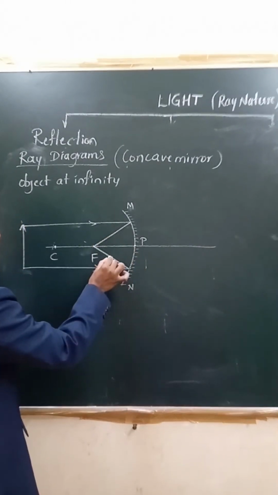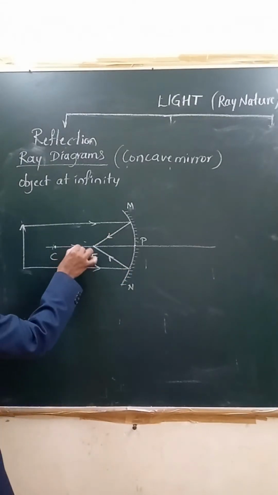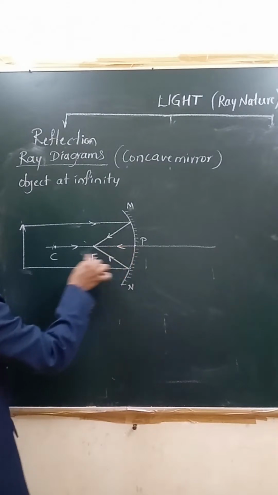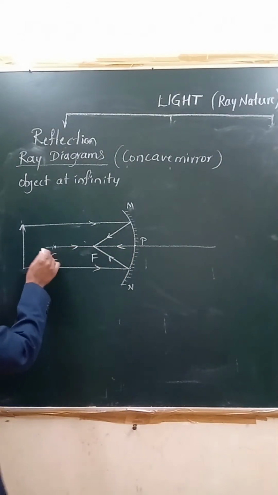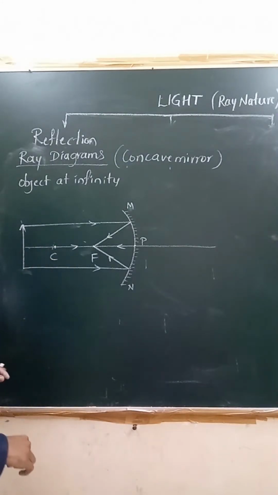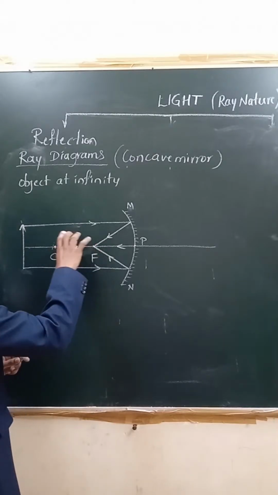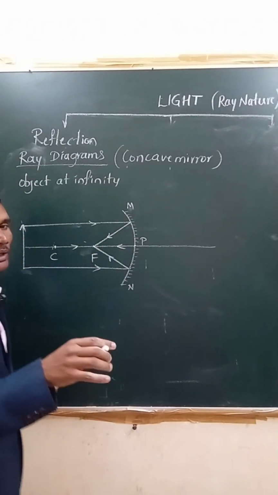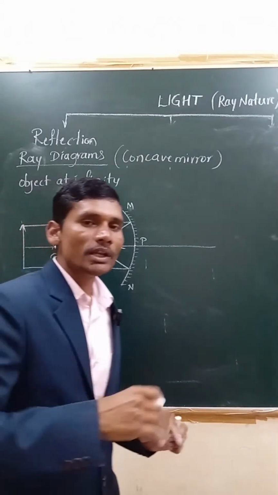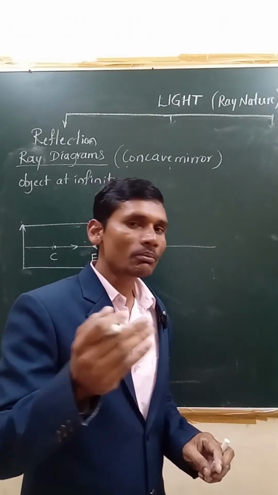Now, what we can say here, when the object is at infinity, look at this. These rays which are moving along this principal axis follow the same path, because it is normal. Now what we can say is here, the light rays which are parallel to the principal axis, how they are coming. When the object is at infinity, the rays of light coming from that object are considered to be parallel.